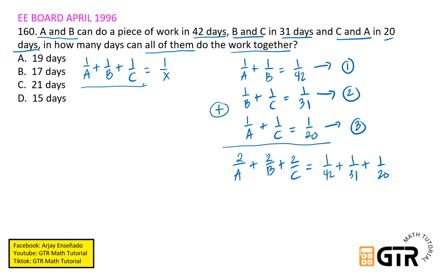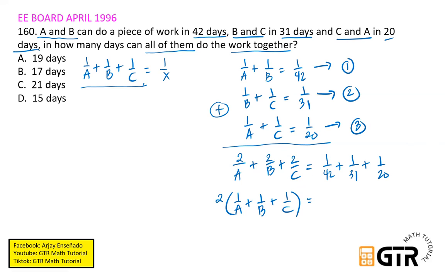And then we have lahat sila may 2. So ito na yung hinahanap natin dyan. If we factor out 2, factor out natin yung 2, we have 1 over A plus 1 over B plus 1 over C. So yan na yun. And then we have 1 over 42. So siguro i-calculator ko na lang ito. Tapos 2 decimal places siguro. Okay, so 2 decimal places ang gawin natin or pwedeng 4.